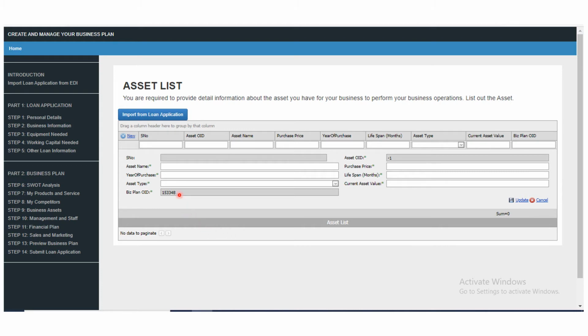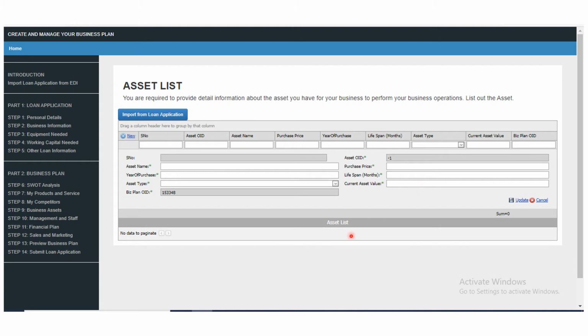So look through it. We want the name of the assets, fill it here. Year of purchase, put it here. The asset type, put it here. And all the ones that are blocked out, it's not for you to fill. Then the purchase price, the lifespan, then the current amount value, put it here.